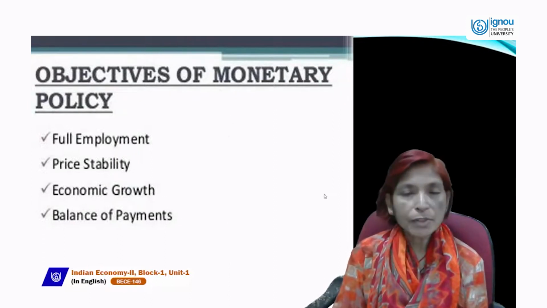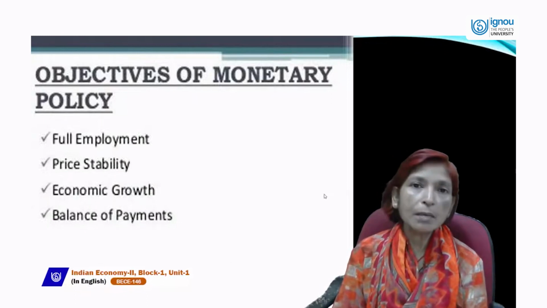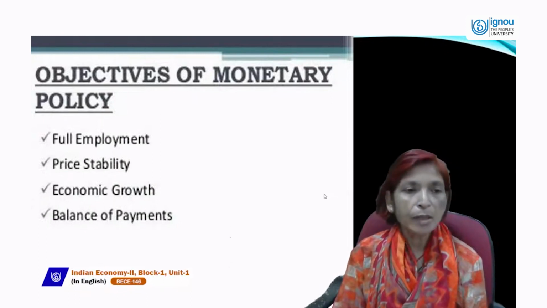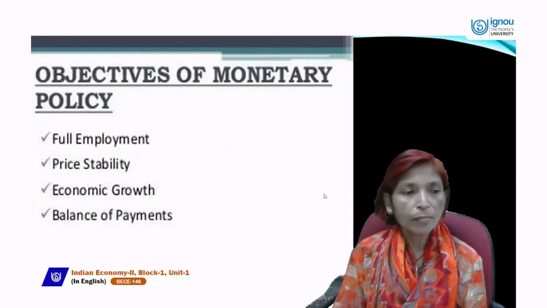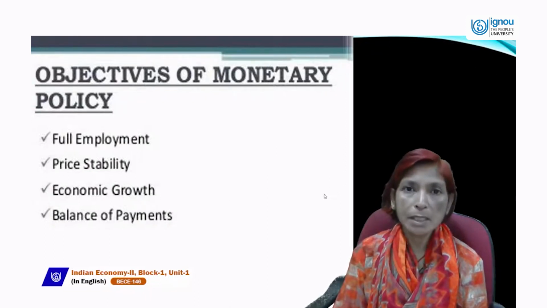Next is objectives of monetary policy. What are the main objectives of monetary policy? The main objectives are: one is full employment, next is price stability, third is economic growth, and fourth is balance of payment.